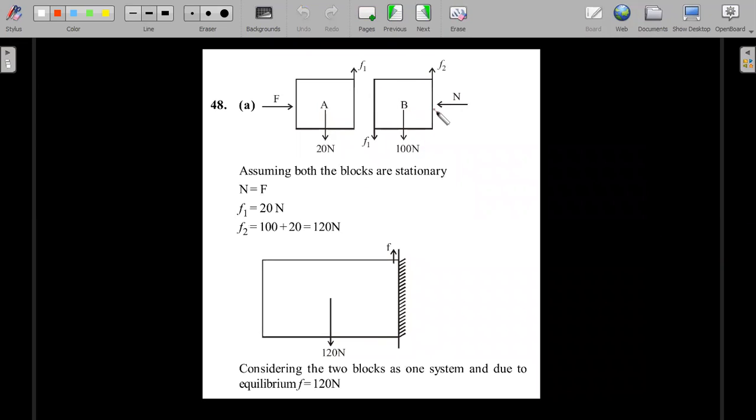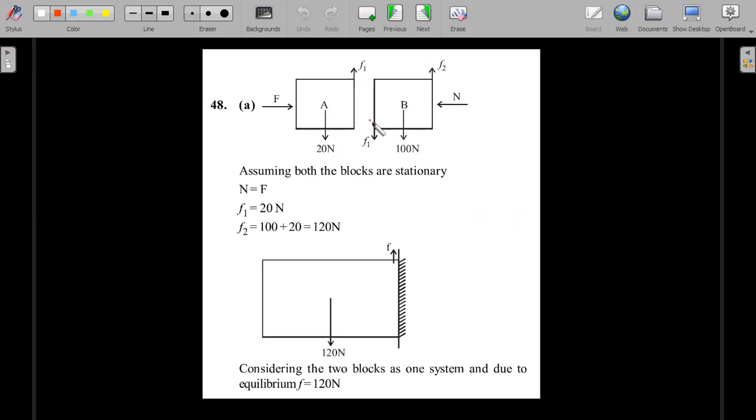If no friction was there, then your F2 from the wall should act upward, since it is having a tendency to go down. This A also has a tendency to go down, so the friction force on A should act upward. Therefore, the same action reaction should go take it down. So assuming all the blocks are obviously stationary initially, remember that is how you go ahead with any friction problem.